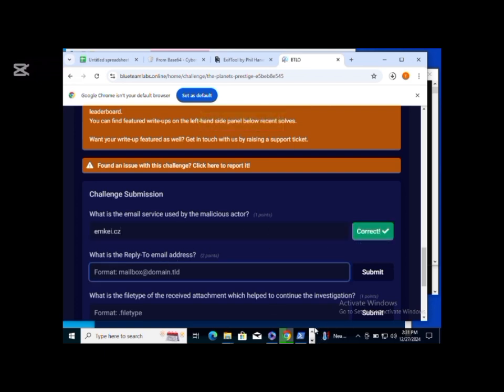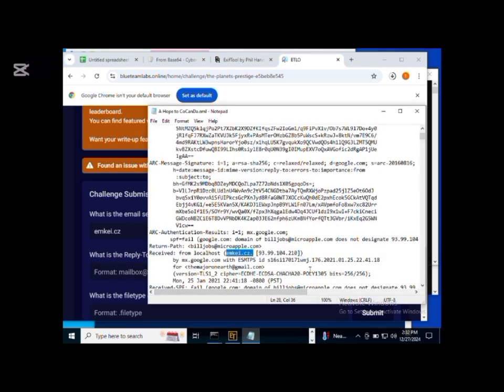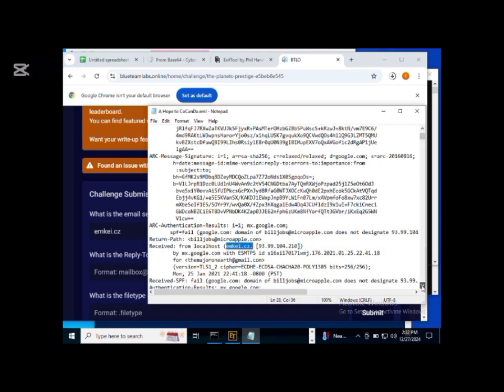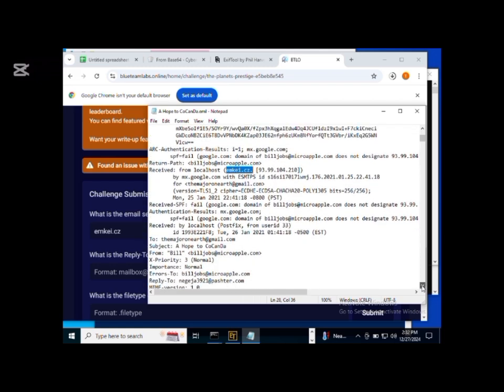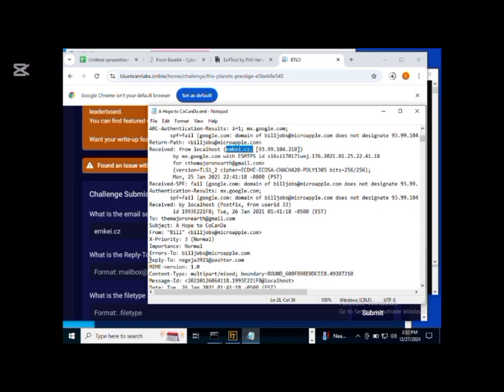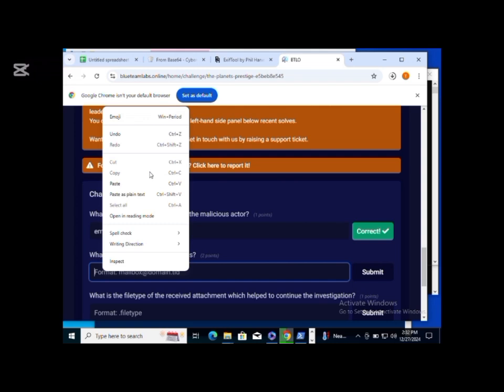Like we explained earlier, what is the reply to email address? That is pretty easy. We'll go back to the analysis and check for the reply to email address. Reply to. I think that's the malicious one that looks different from the build jobs. So we'll copy it also, and then we'll paste.